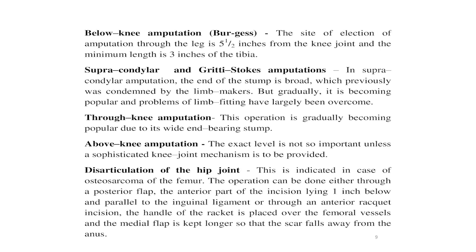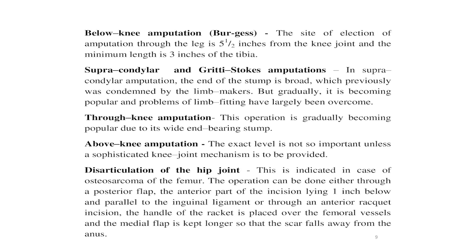Now, next is the above knee amputation. The exact level is not so important unless a sophisticated knee joint mechanism is to be provided, in which case the lower end of the femur should terminate well above the knee joint. The site of election of this amputation is about 10 inches, that is 25 to 30 centimeters, from the tip of the greater trochanter.